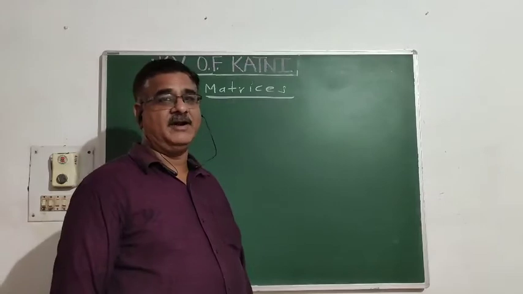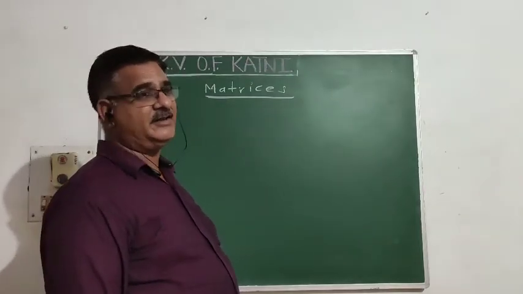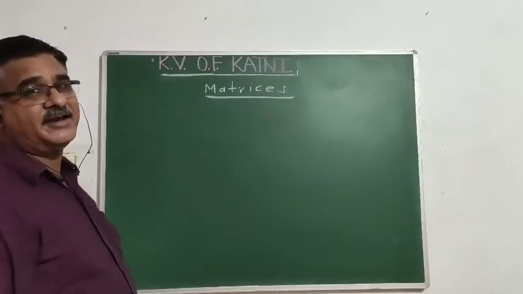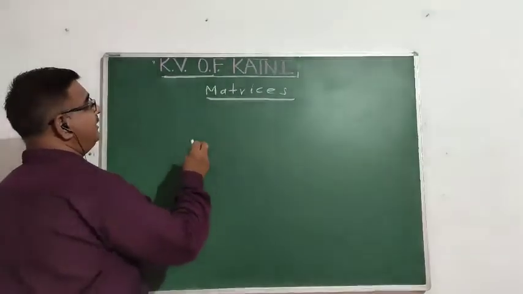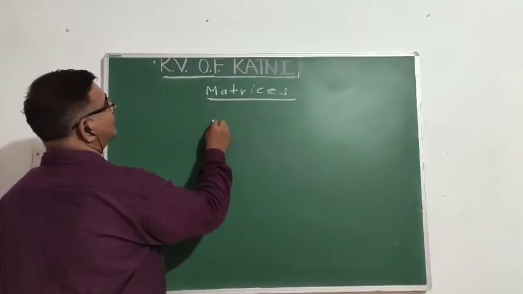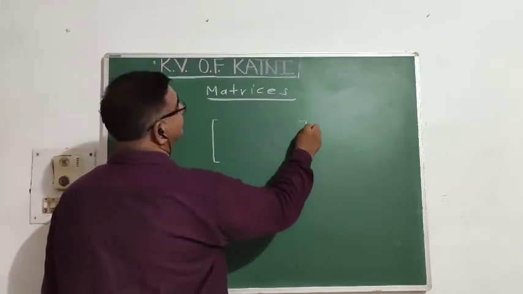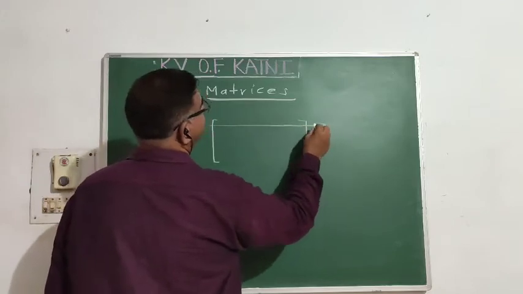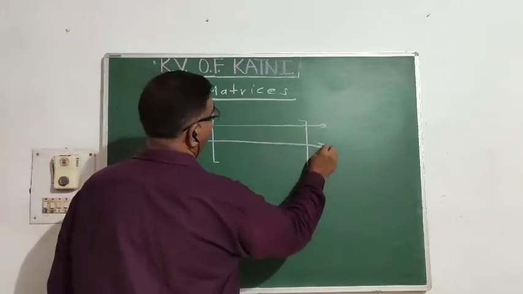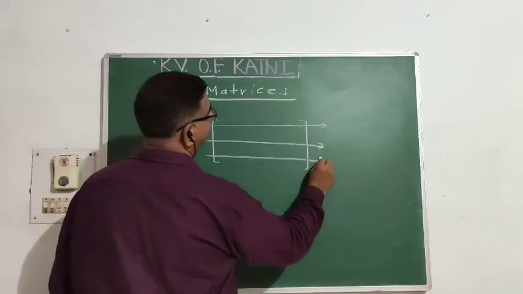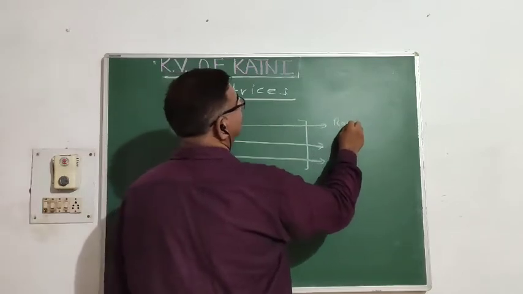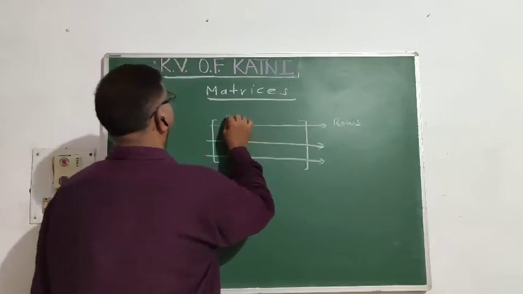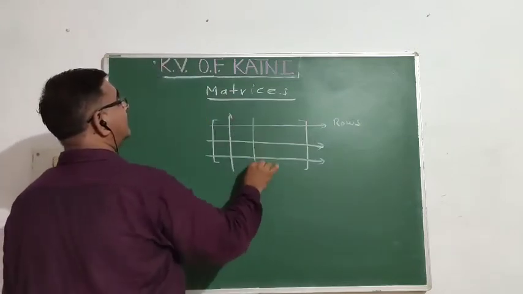My dear children, first we think about what matrices are. A matrix is nothing but the arrangement of given objects in the form of rows and columns. This is the sign of the matrix. If we arrange all the elements in the form of rows, these horizontal lines are rows, and the vertical lines are called columns.